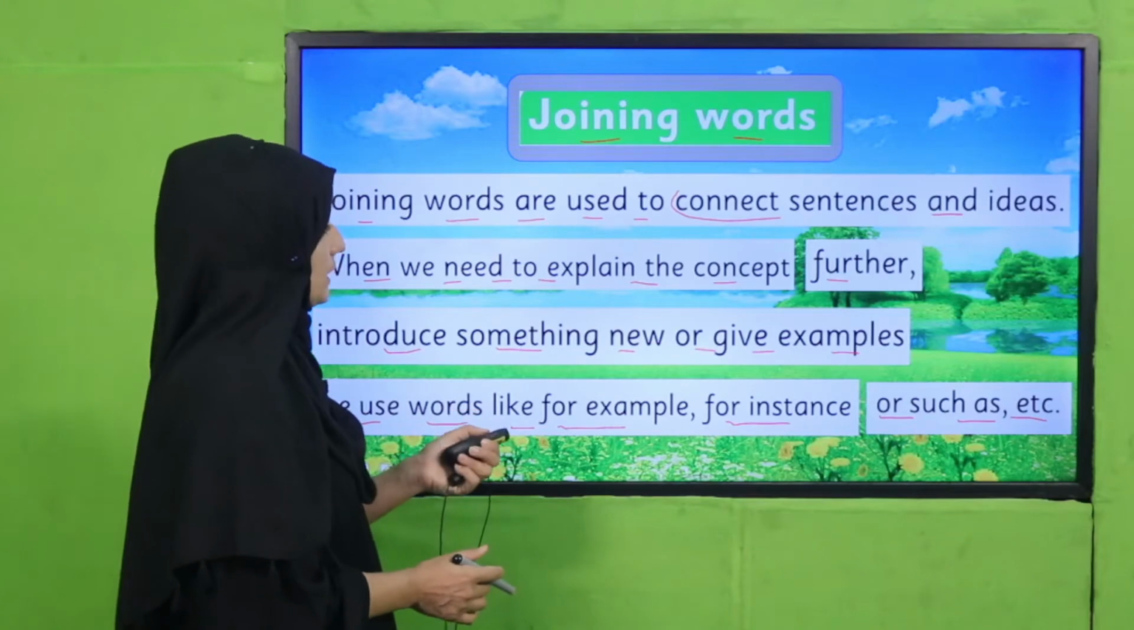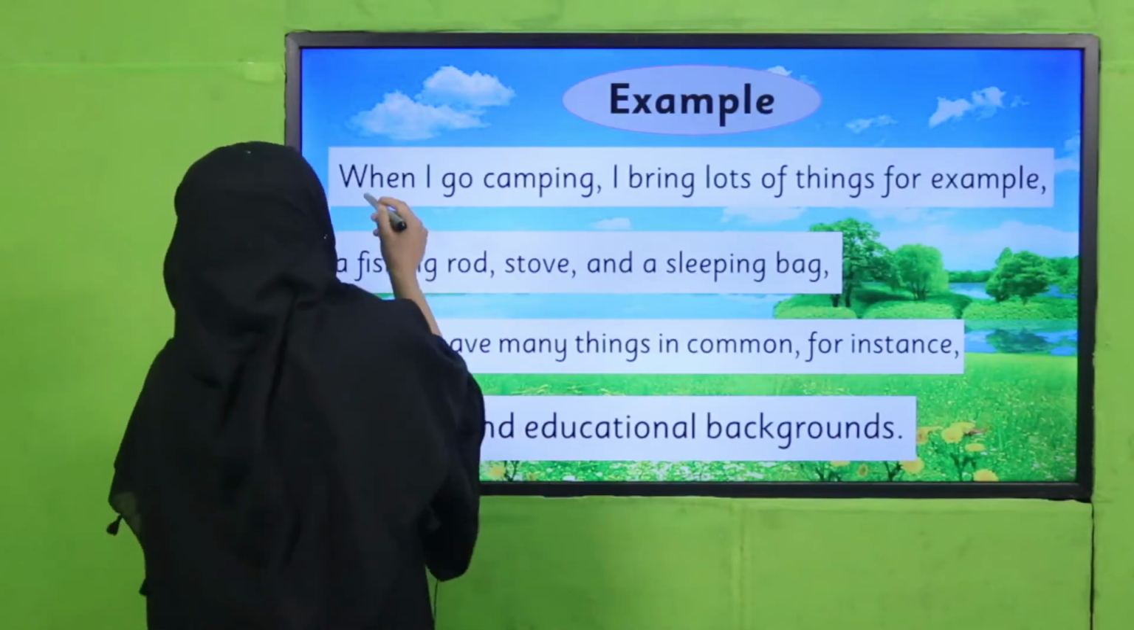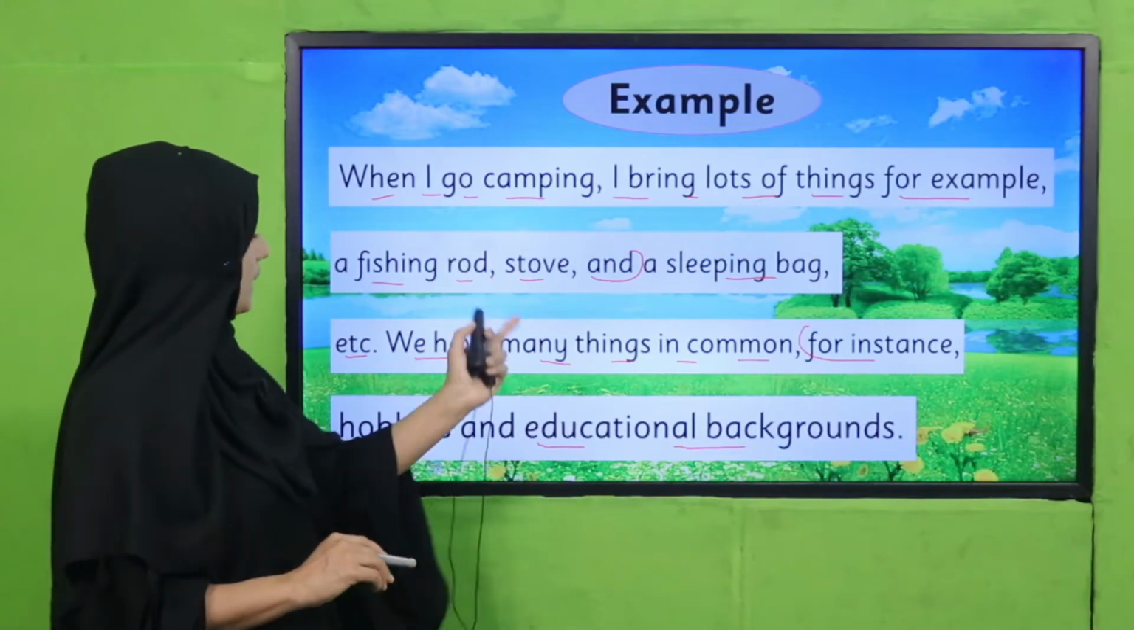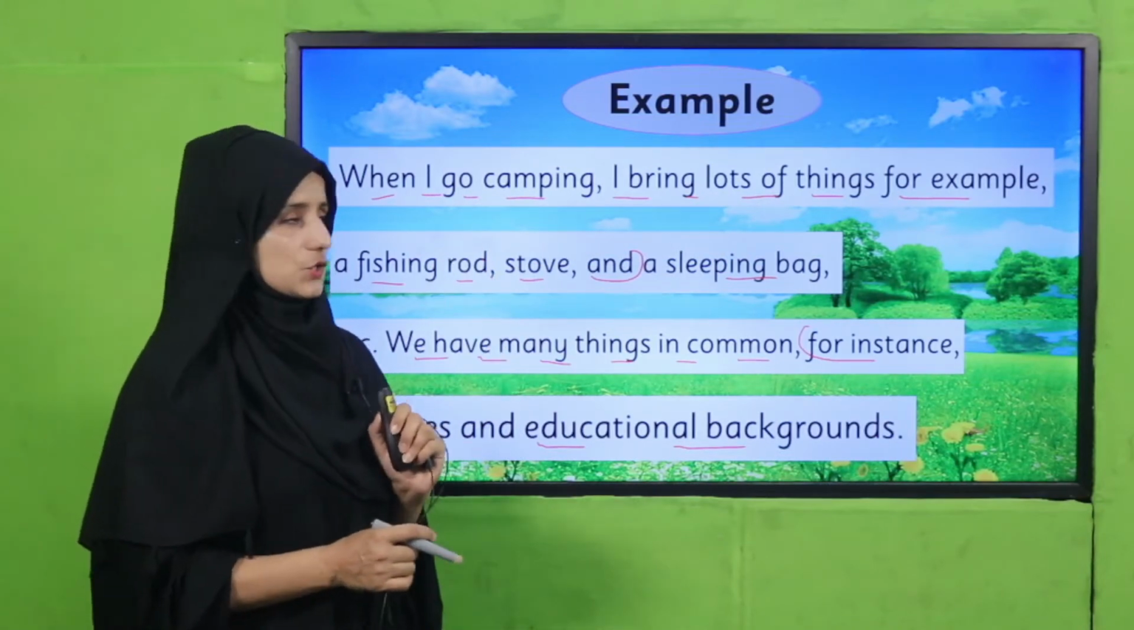Let's see a few examples. When I go camping, I bring lots of things. For example, a fishing rod, stool, and a sleeping bag, etc. We have many things in common, for instance, hobbies and educational backgrounds. So you can judge in this example how we have combined sentences and phrases together.